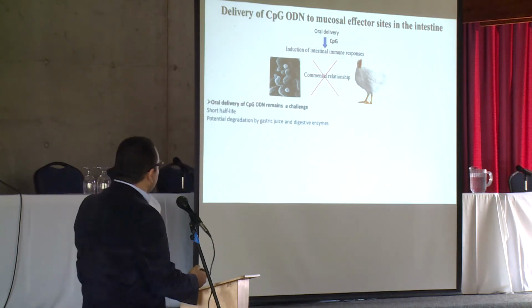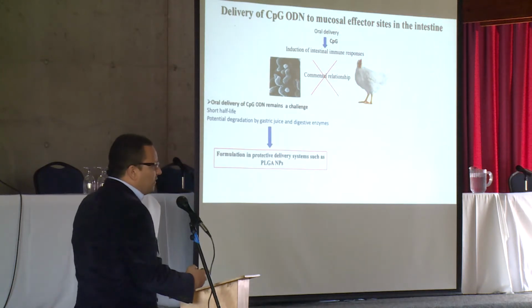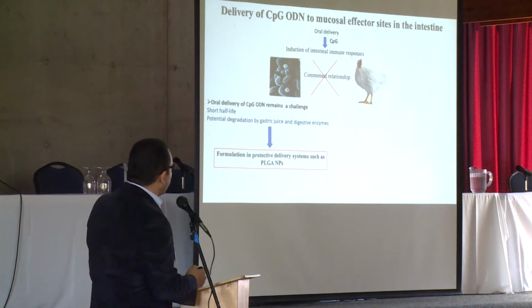However, oral delivery of CpG-ODN remains a challenge due to the short half-life of the DNA and potential degradation by gastric juice and digestive enzymes. So efforts have been made to overcome these shortcomings and increase intracellular availability of CpG-ODN by formulation in a protective delivery system such as PLGA nanoparticles.